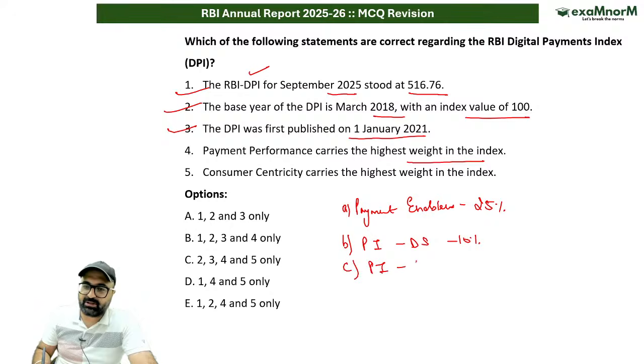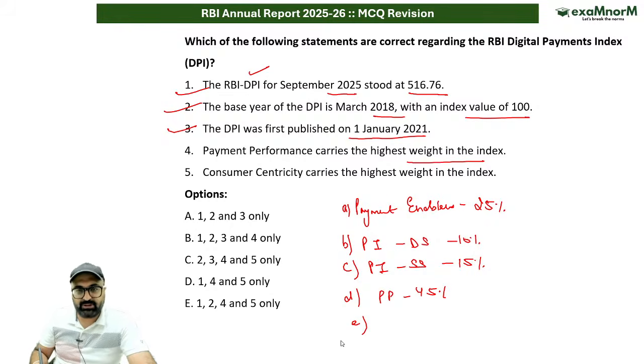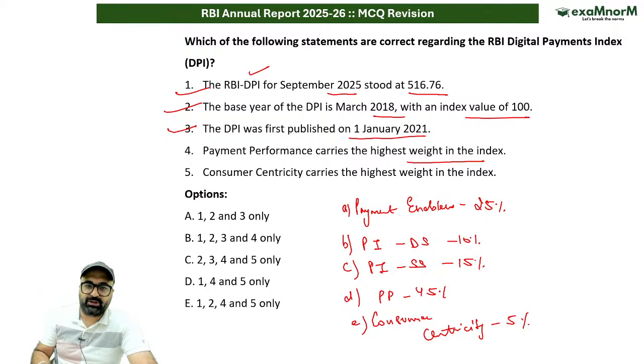Payment infrastructure supply side, 15%. Then we have payment performance, 45%. And then we have the fifth domain, that is consumer centricity, and that is 5%. So this is correct.